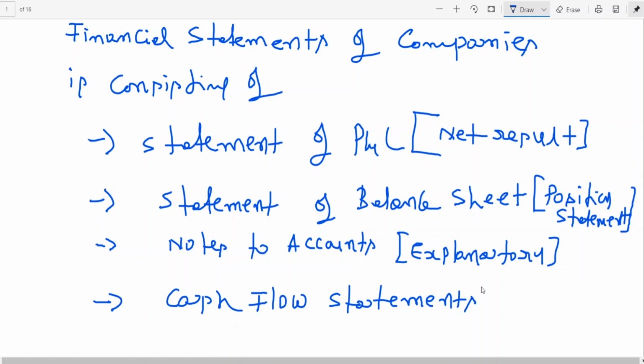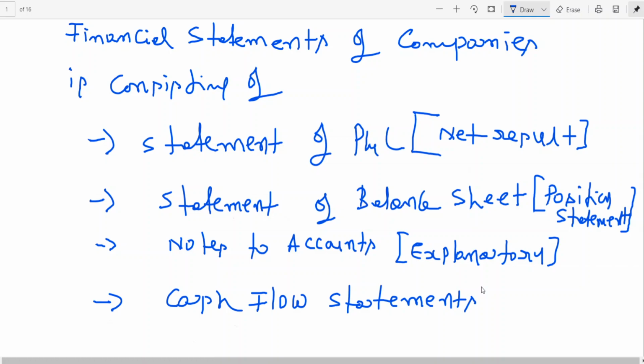So then basically, if you look at it, the question that comes to your mind, as I told you, as a potential investor, they want to know where did cash come from.